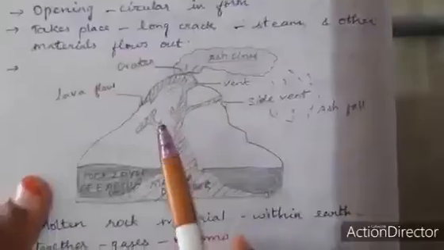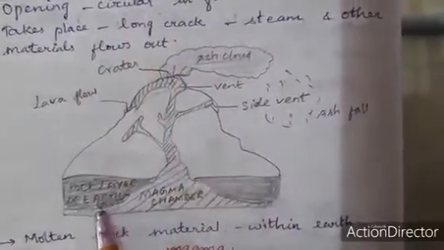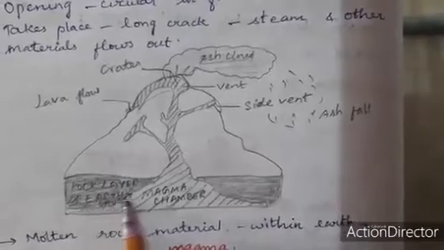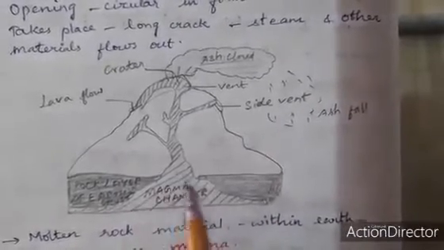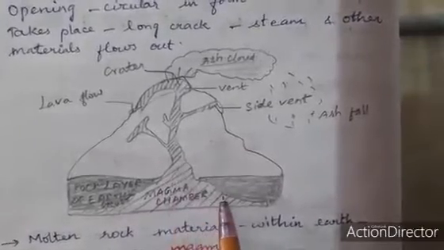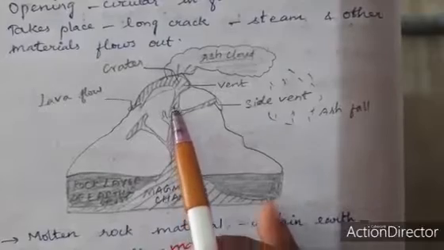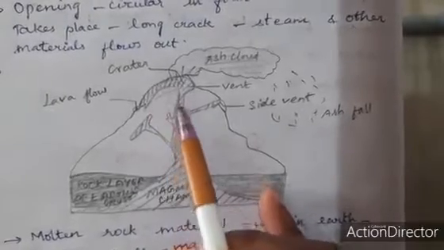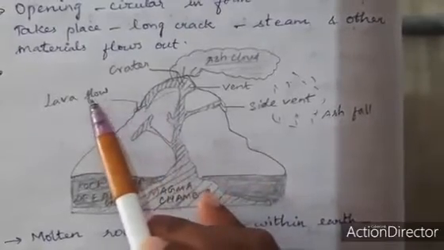See this diagram. This is the Earth's crust, the deep Earth's crust. Here is magma, an opening below the surface, and it rises up to here. It is called lava flow.